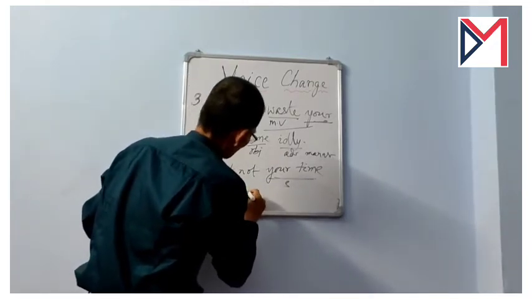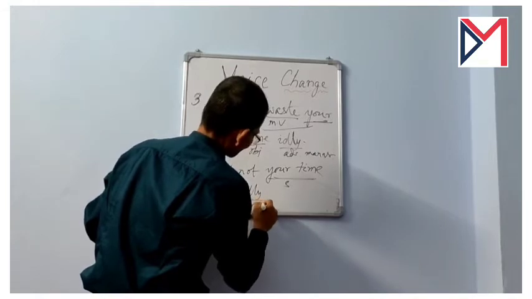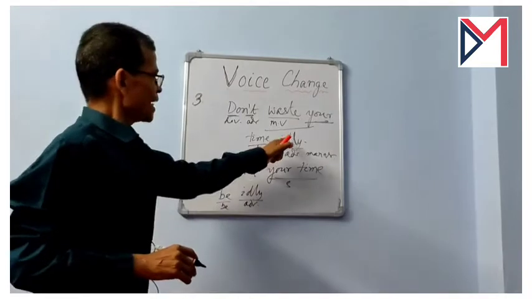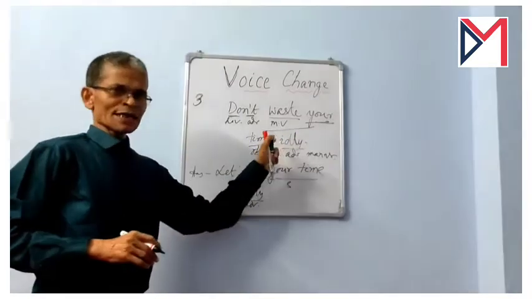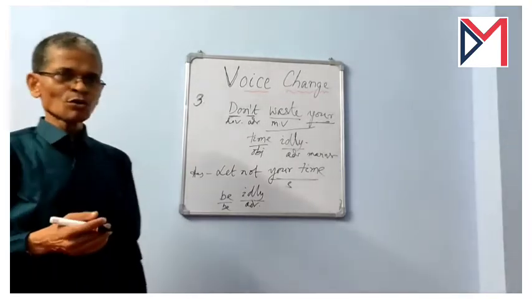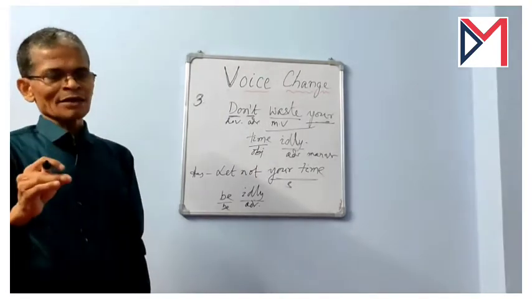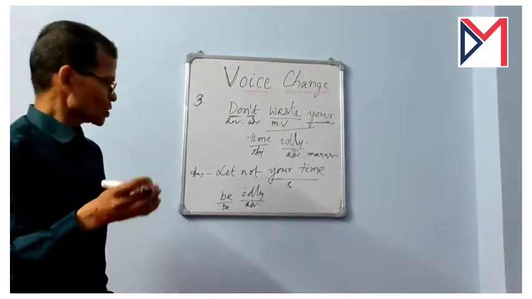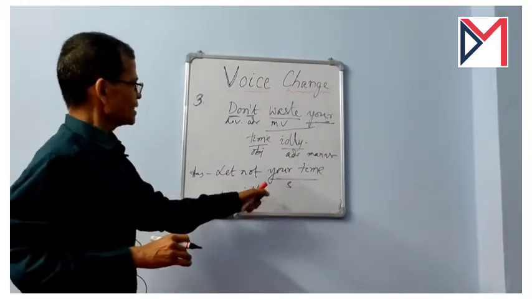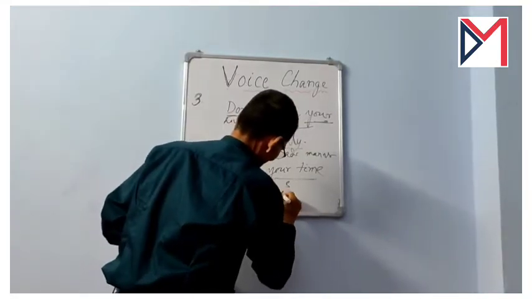Then comes idly, adverb of manner. And here you see idly was used towards the end of the sentence in the active voice. But according to the rules, in case of a passive voice, the adverb of manner is to be used just before the past participle. Now, be idly and the past participle is wasted.